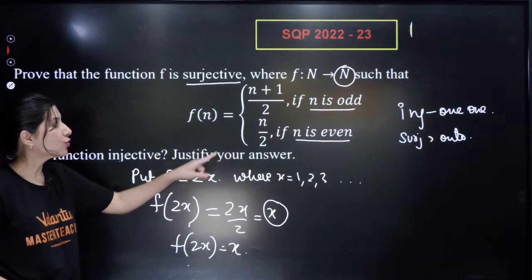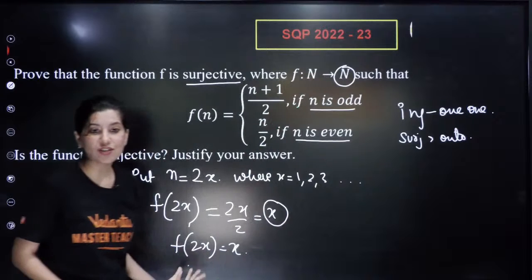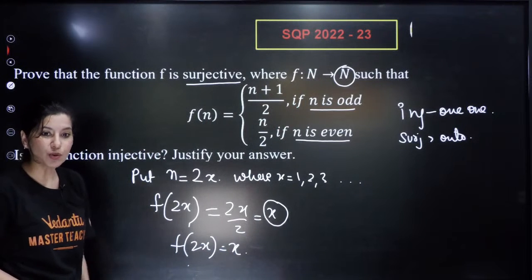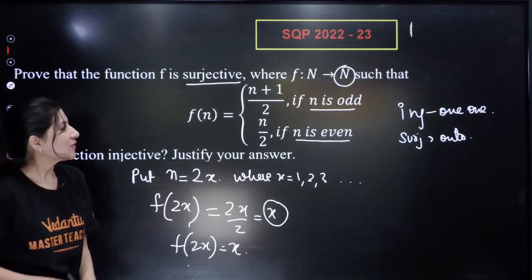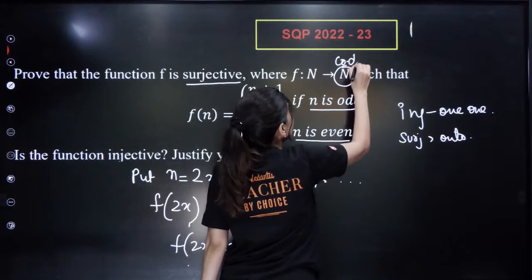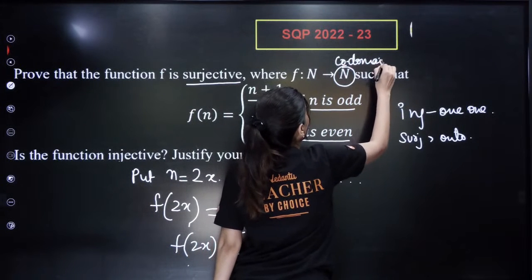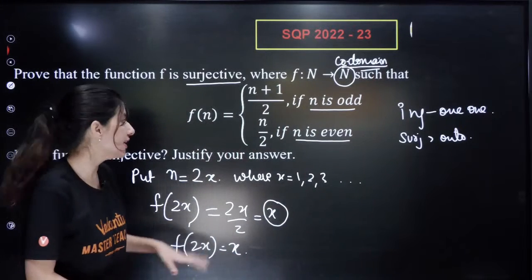Surjective means that you should get everything in the range. Yes, Robin, very good question, that's what we are doing. So onto means your codomain should be equal to range. So the codomain is all natural numbers and we are trying to figure out the range of this.